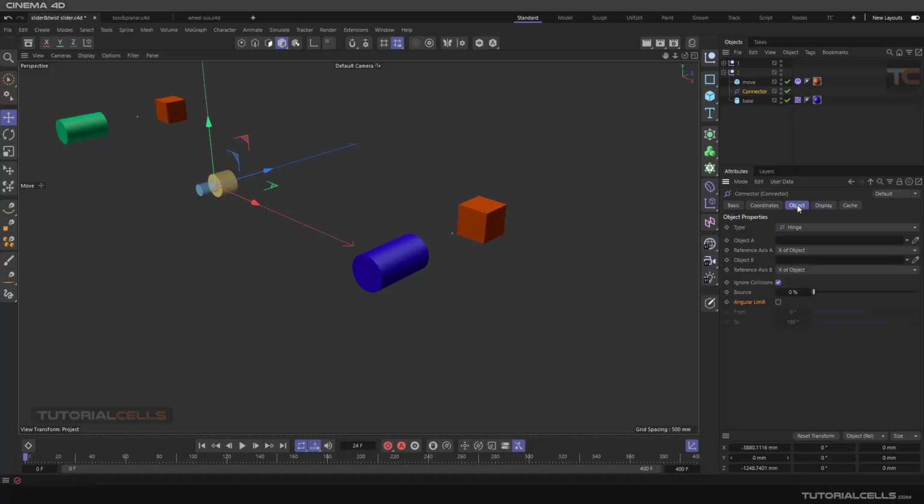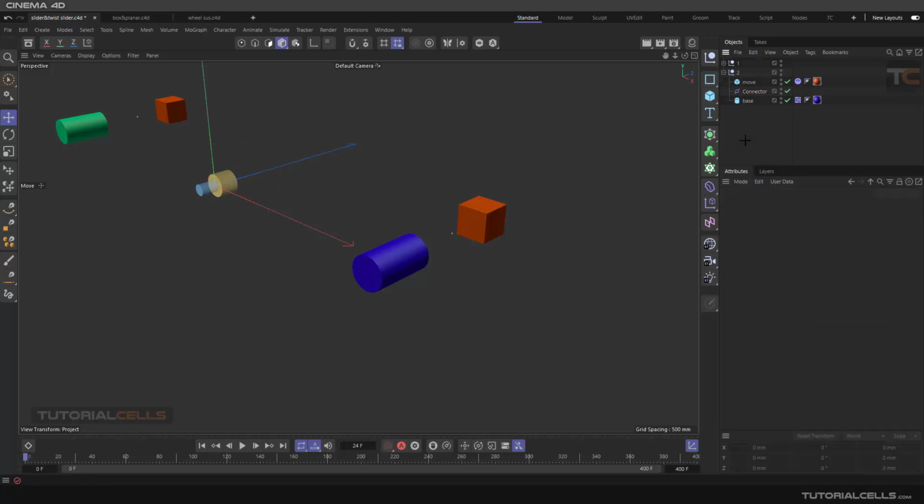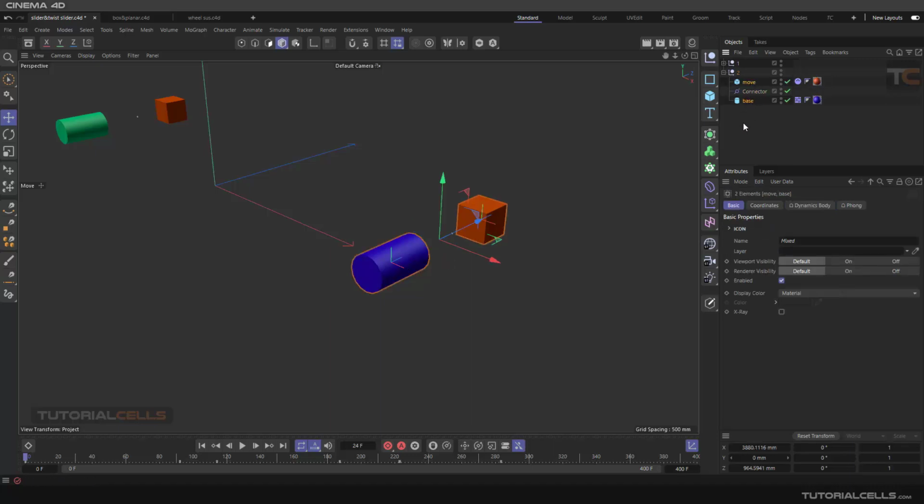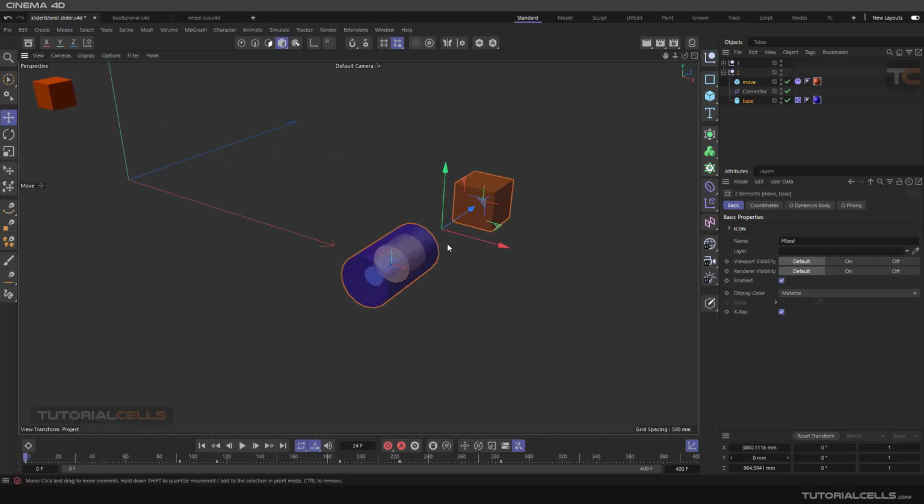In the connector, you can enable always visible. If you deselect it, it's always there. But as you can see, let's go to the center of the software. We want to exactly match this axis to the axis of the shaft. It's very important. So make it a child, go to the transform and reset it. It goes exactly there. Then go to the move and the base and make them X-ray to see through that. Nice. Okay, this is our shaft.